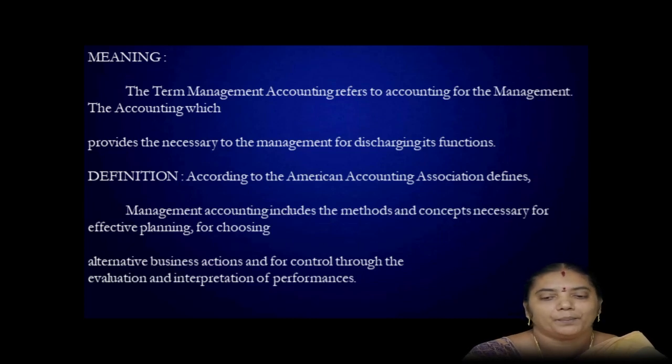According to the American Association, management accounting includes the methods and concepts necessary for effective planning, for choosing among alternative business actions, and for control through the evaluation and interpretation of performance. Next, we will see about the scope of management accounting.